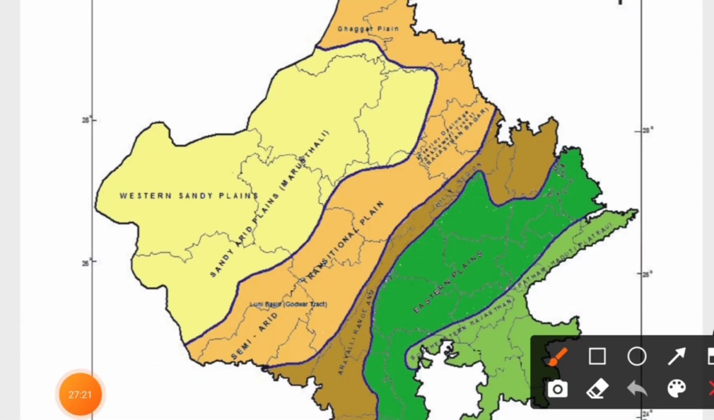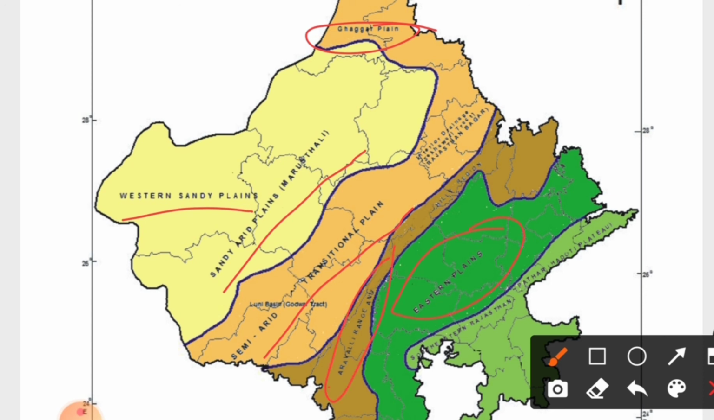As you can see, this part is known as the western sandy plain. It has been divided here: this is the sandy arid plains, these are the semi-arid plains, and this is the Ghaggar plain. This is the eastern plain, and this part is known as the Aravalli mountain range area. And this is southeastern Rajasthan, the plateau.